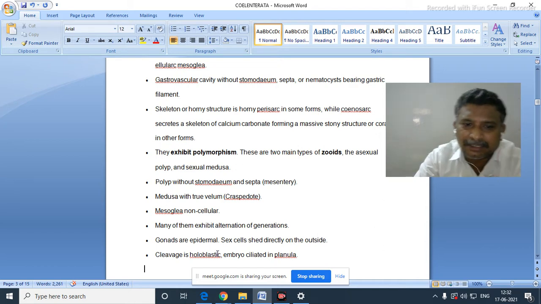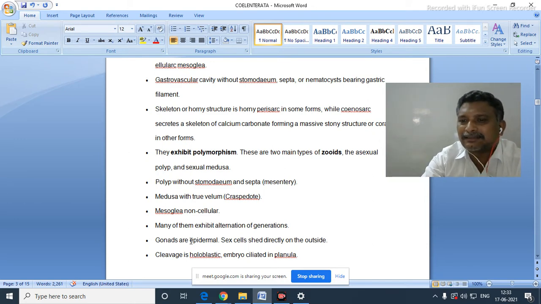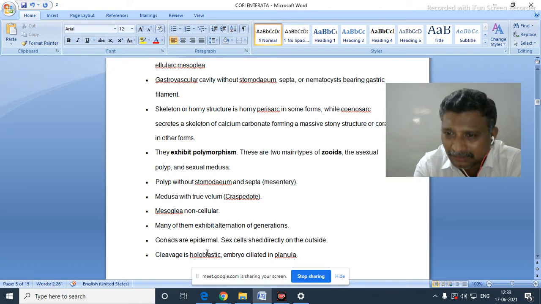Now, many of them exhibit alternation of generations. Gonads are epidermal in origin. Sex cells are set directly on the outside. Cleavage is holoblastic, and the embryo is called a planula.